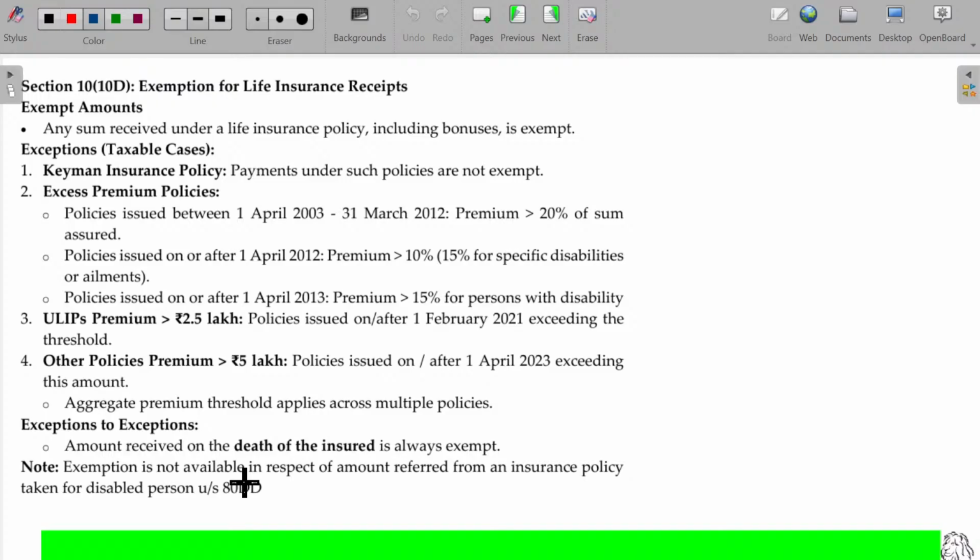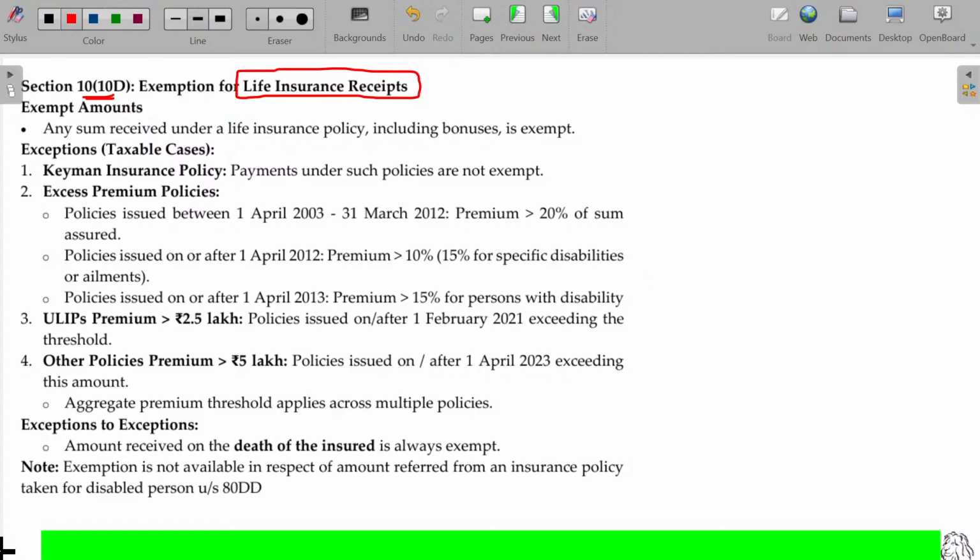Now, section 10 clause 10D, exemption for life insurance receipts. Already we referred to this aspect in the capital assets concept. By the time I explained what are called capital assets, especially if an insurance receipt is there, sometimes it may be considered as a capital asset if it is not falling under section 10 clause 10D actually.